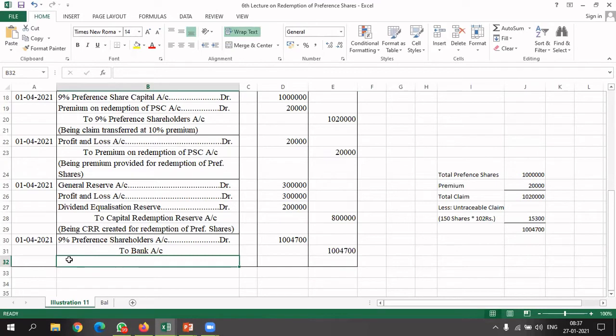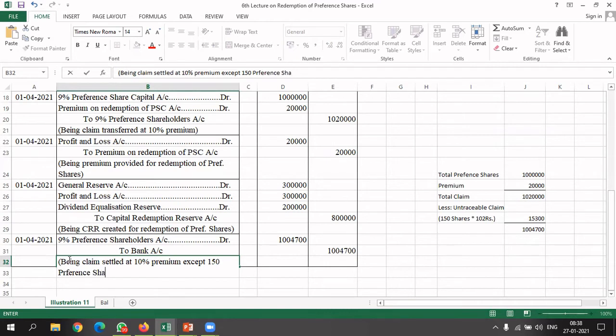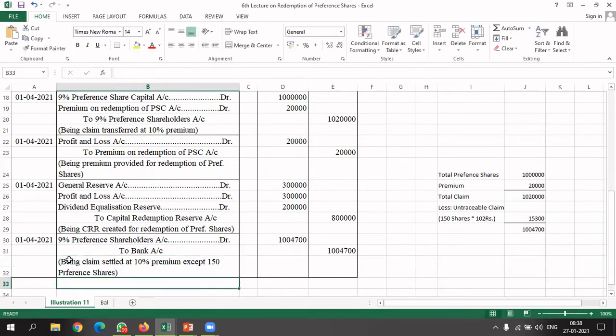And now the narration will be: claim settled at 10% premium except 150 preference shares. Okay, so this is the problem we have in front of us.